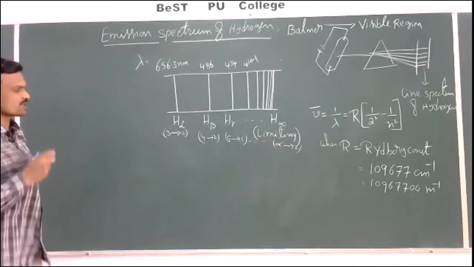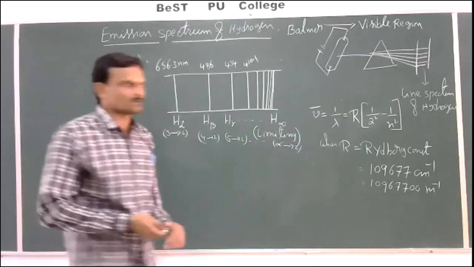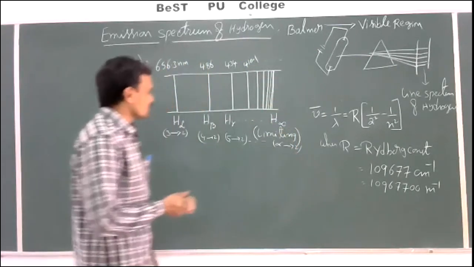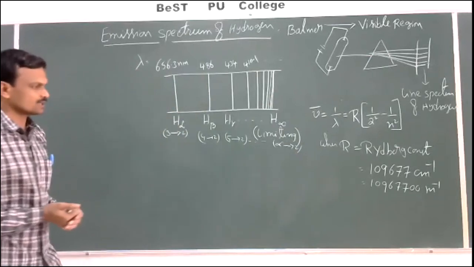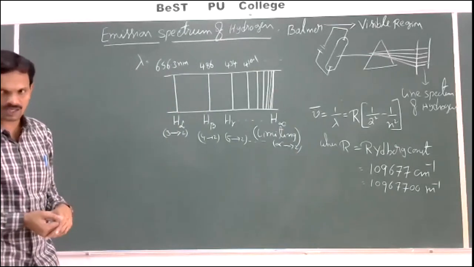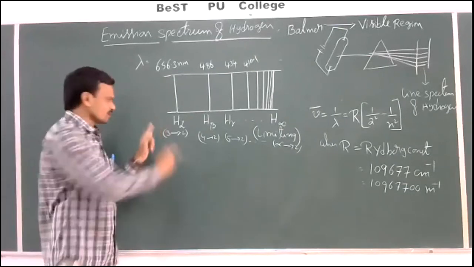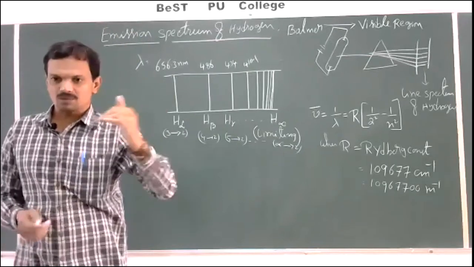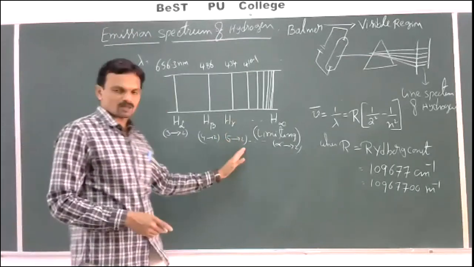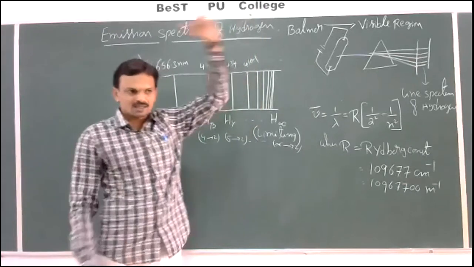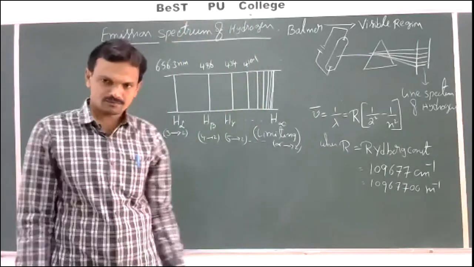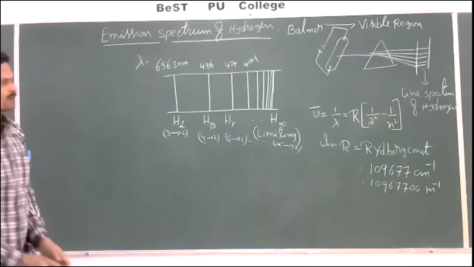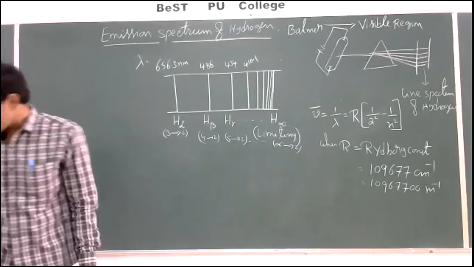Whenever electrons jump from a higher orbit to the second orbit, we obtain the Balmer series in the visible region. H alpha is the first line, 3 to 2; the second line, H beta, is fourth orbit to second orbit; H gamma is fifth orbit to second orbit, and so on. The last line is infinite orbit to second orbit. Like this, Balmer explained the formation of spectral lines in the visible region.